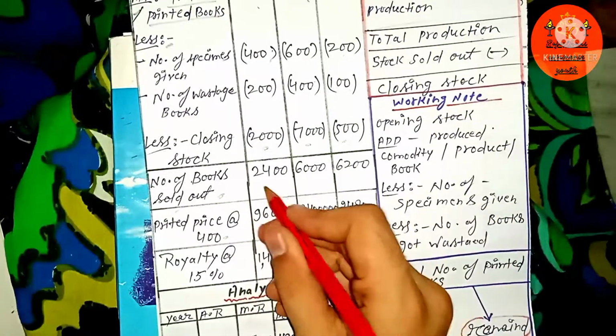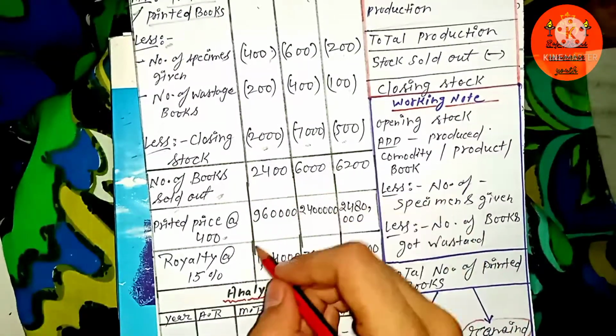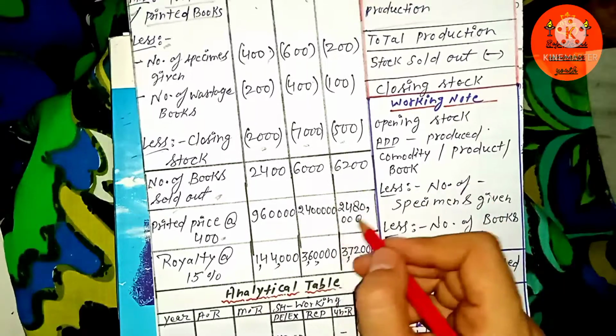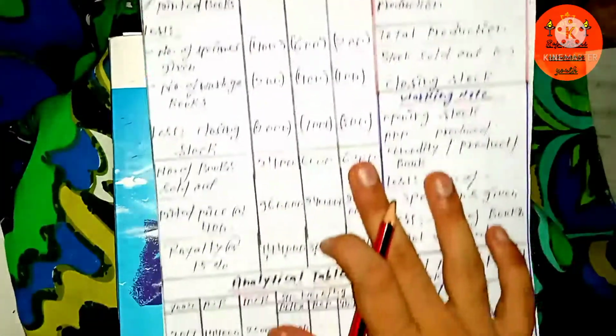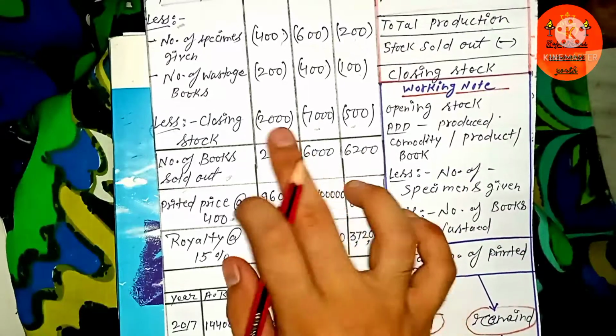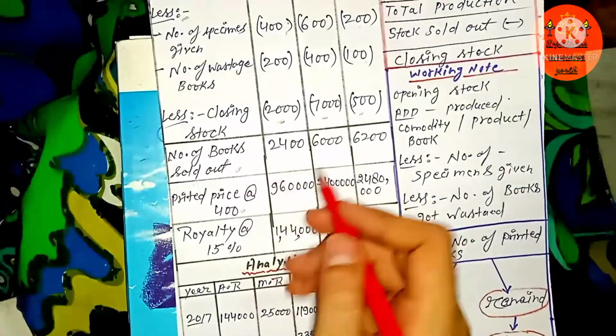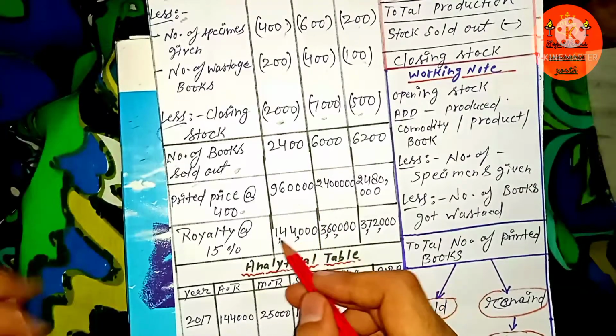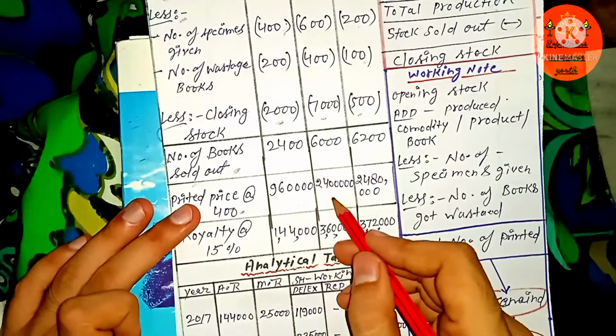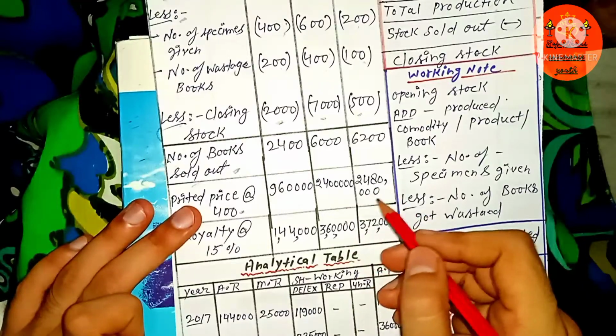Like 400 multiplied with 2,400, 400 multiplied with 6,000, and 400 multiplied with 6,200, you simply get this figure for the different years, like in the year 2017, 18, 19. You just have to multiply with the different number of books sold out in the different years, and you will get these amounts: 9,60,000, 24,00,000 and 24,80,000.